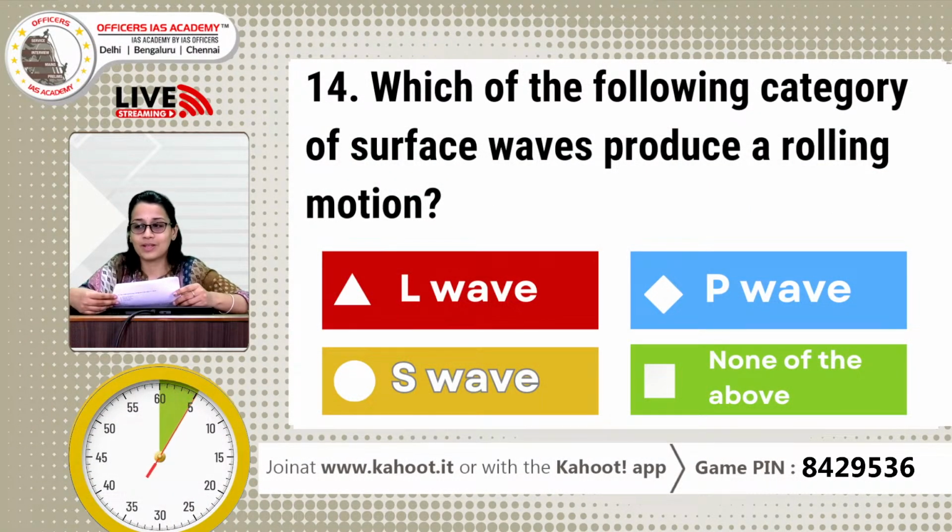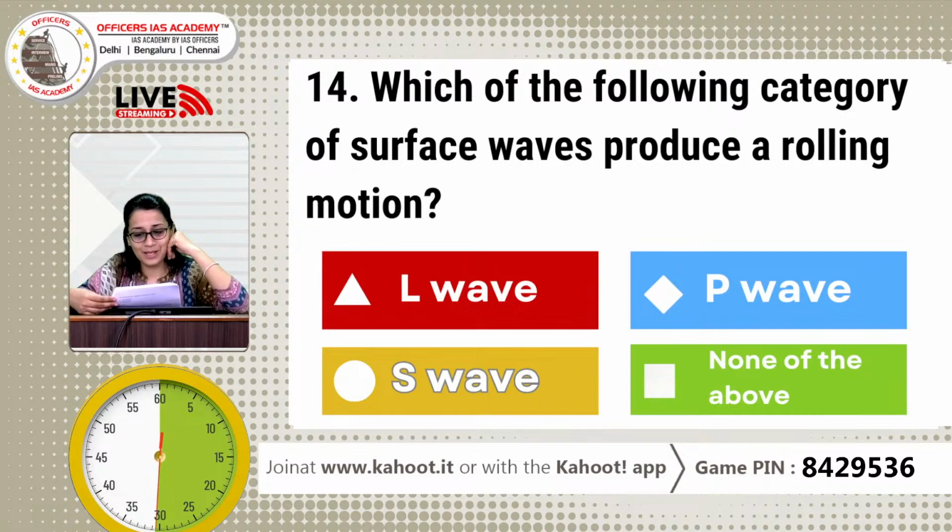Which of the following categories of surface wave produces a rolling motion? And the options are A. L wave, B. P wave, C. S wave, D. None of the above. So we have 20 more seconds. The moment the topic changed to geography, people are slowly answering. Alright, so interesting. So we have the last 5 seconds left.